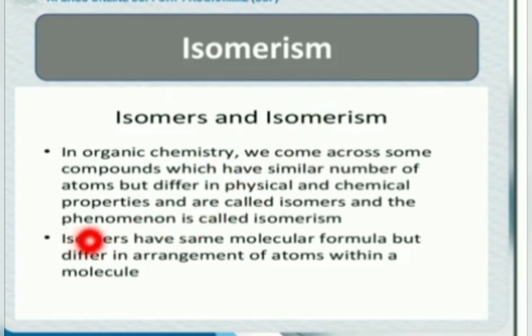Look at here, isomers have the same molecular formula, meaning the number of carbon atoms or hydrogen atoms are the same, but their arrangement is different, meaning their structural formula is different. It is termed as isomerism. So due to this isomerism, we have millions of organic compounds.